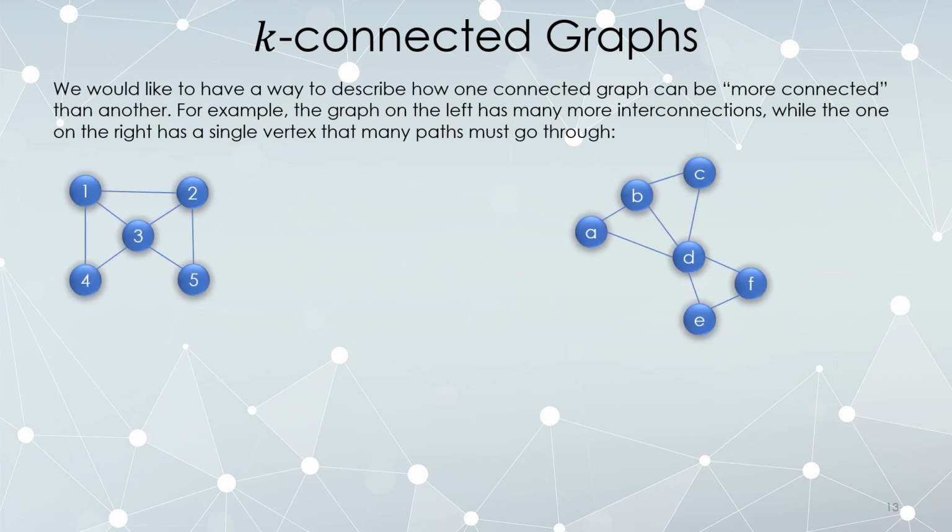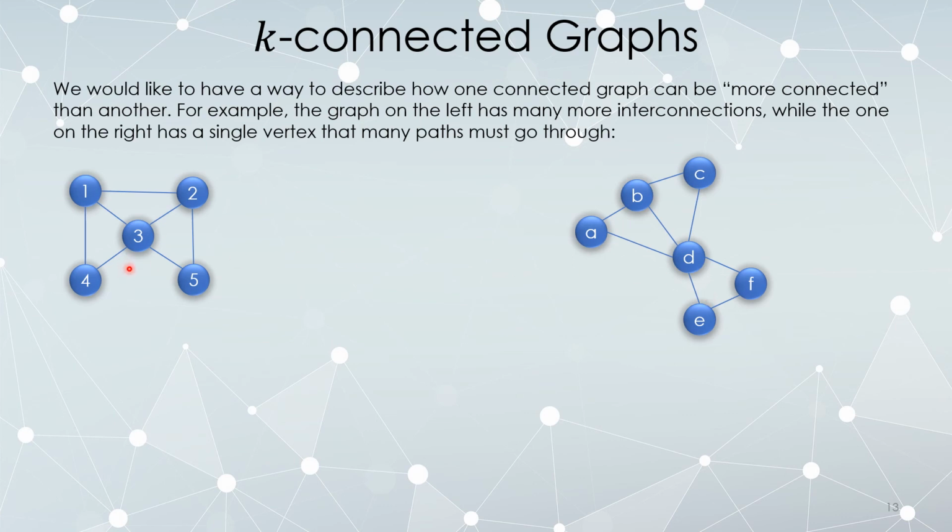Okay, so on the left, this graph is somehow more connected than the one on the right, because on the right, there's a single vertex that's like a central hub. And if something were to happen to that vertex, all of a sudden there'd be disconnections. You can imagine vertices being like communications hubs, in which sort of cell towers are communicating with each other, something like that. In the picture on the right, if this cell tower goes down, then this region and this region are suddenly disconnected from each other.